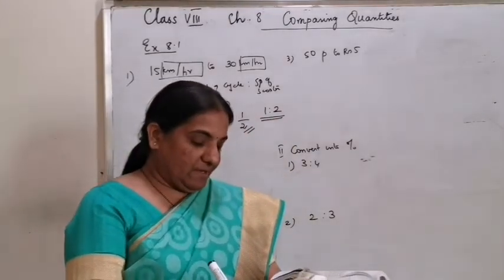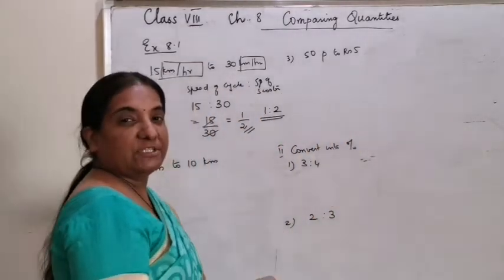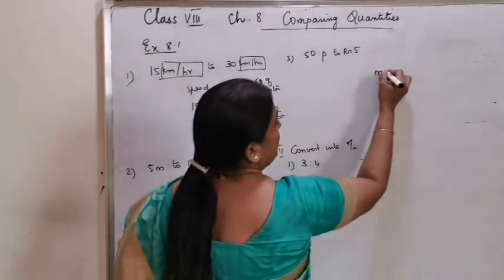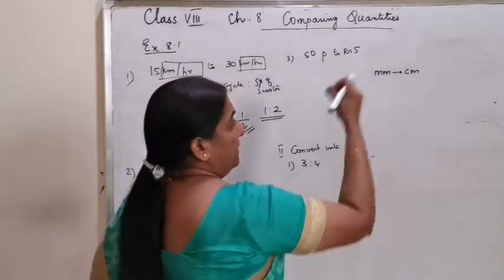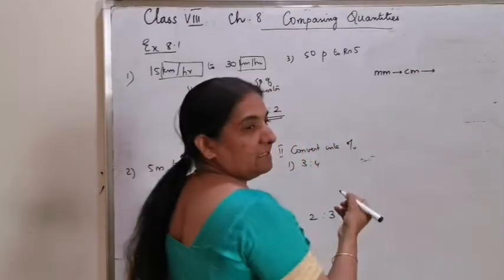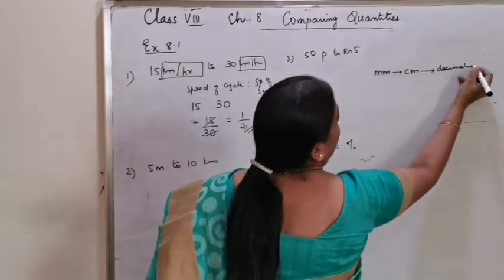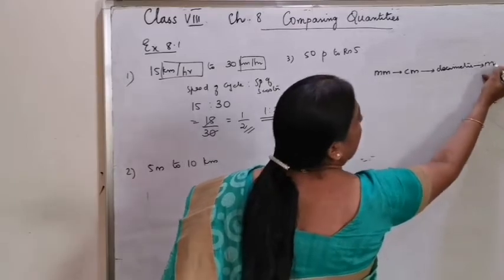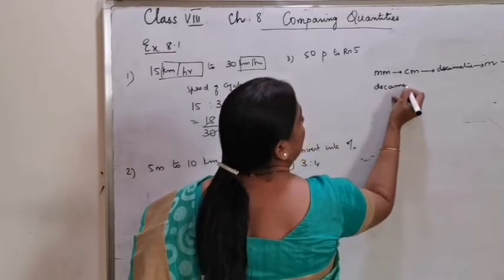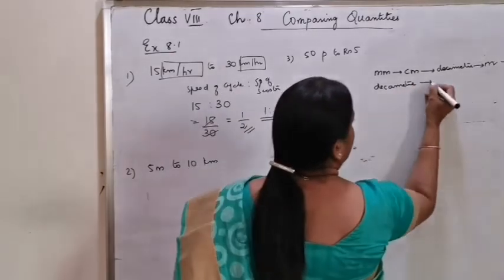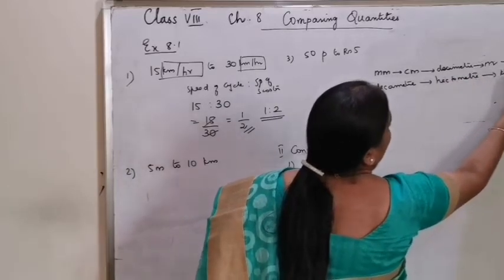The second question, 5 meter to 10 kilometer. I hope you know the conversion table. Otherwise, the conversion table is: millimeter to centimeter, centimeter to decimeter, decimeter to meter, meter to decameter, decameter to hectometer, and hectometer to kilometer.